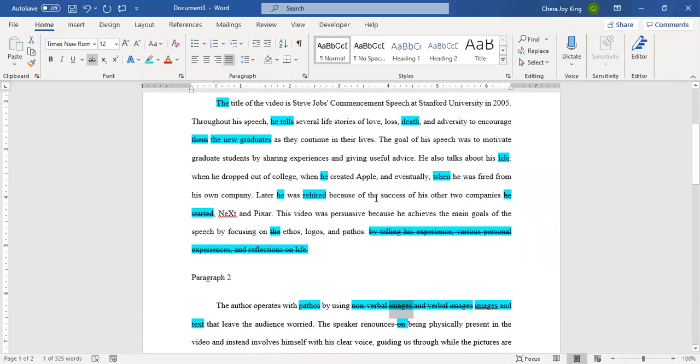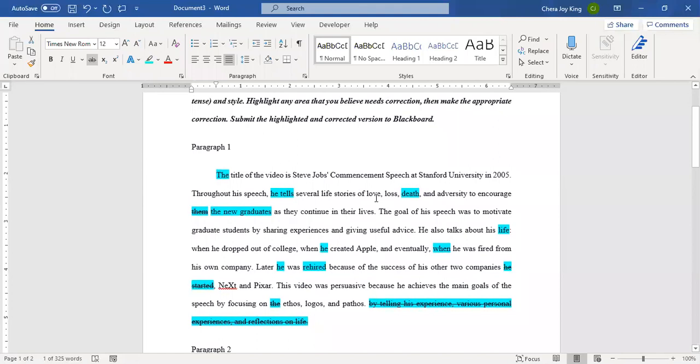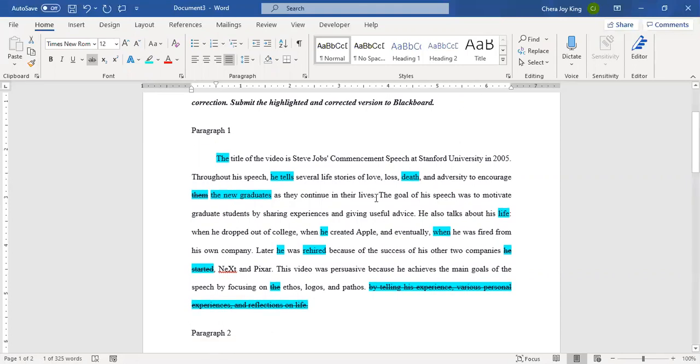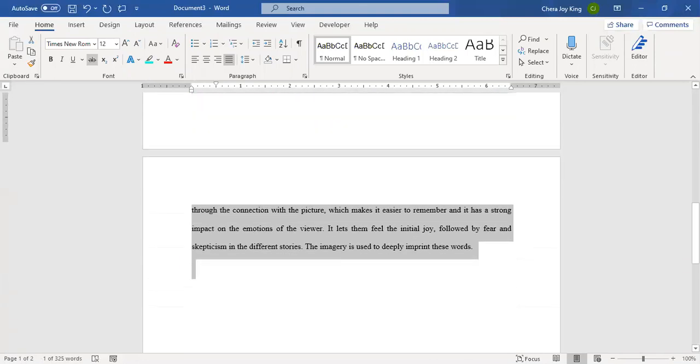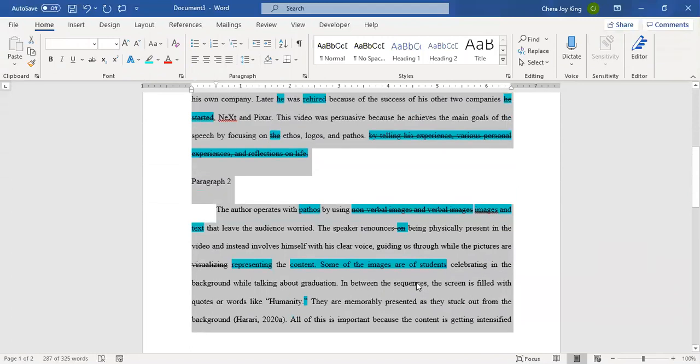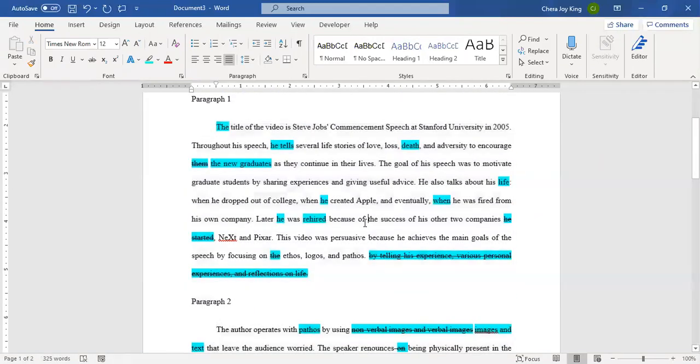Okay, so we've gone through 2 of these. In the future, I'll give you the paragraphs, and perhaps I'll go through some of the major issues, but what I would like for you to do is to turn in the document that has all the highlighting and all the corrections on it. So your document should look just like this, and you can submit it onto Blackboard, okay?